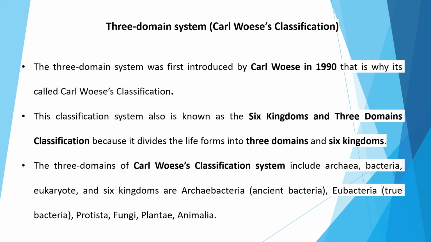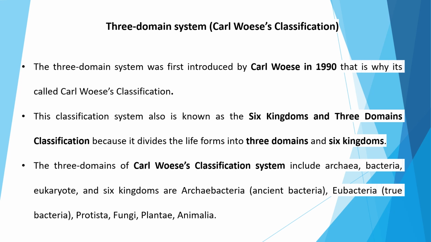Hello everyone, welcome back. In this video, we are going to discuss the three-domain system of classification, which was proposed by the scientist Carl Woese in the year 1990. So this system of classification is known as Carl Woese classification.